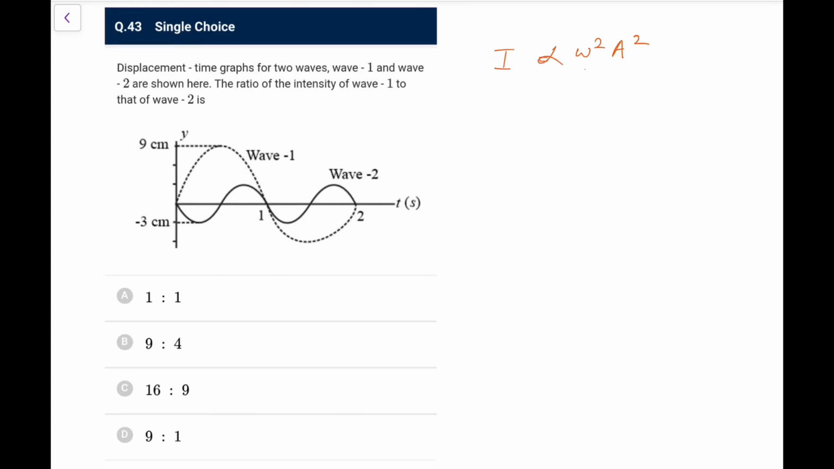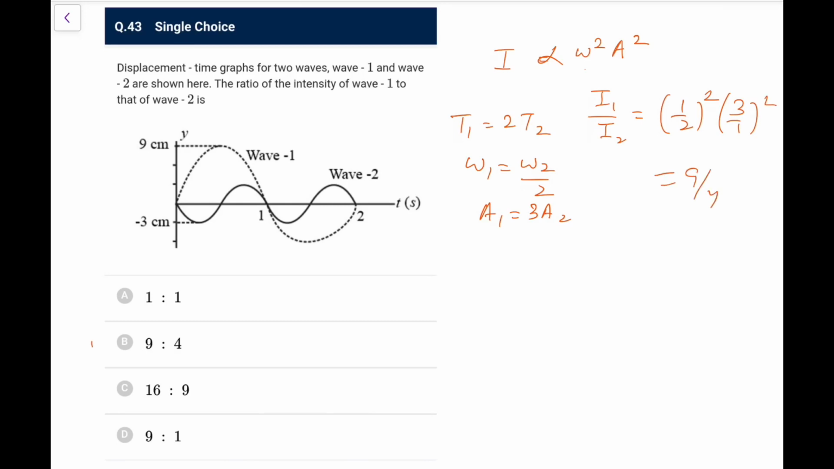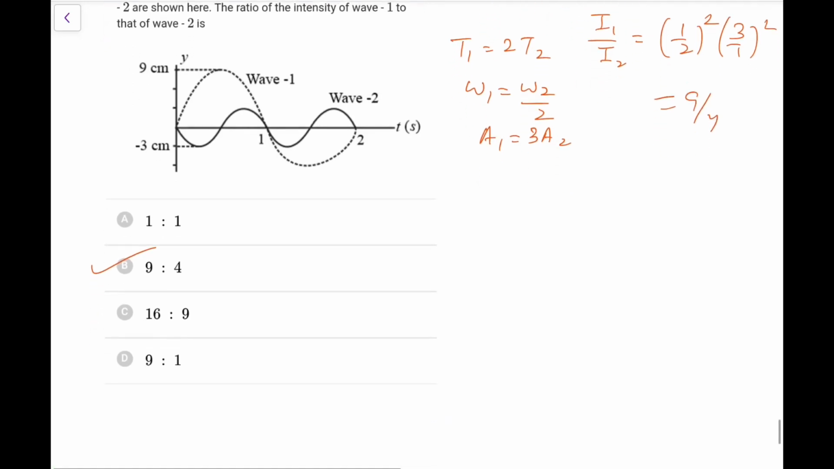So first for wave 1, what we can see, I can say T1 is twice of T2, so I can have omega 1 is omega 2 by 2, and A1 is equal to thrice of A2. So I1 by I2 would be (omega 1 by omega 2) square, that would be equal to (1 by 2) square, and this would be (3 by 1) square, that is 9:4. So go for option B here. So this would be the option B here.